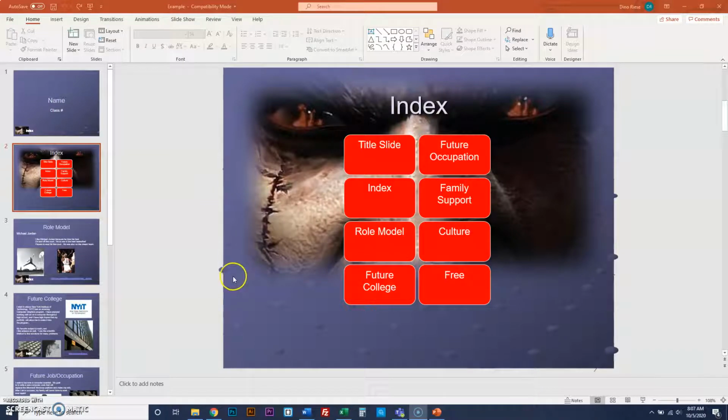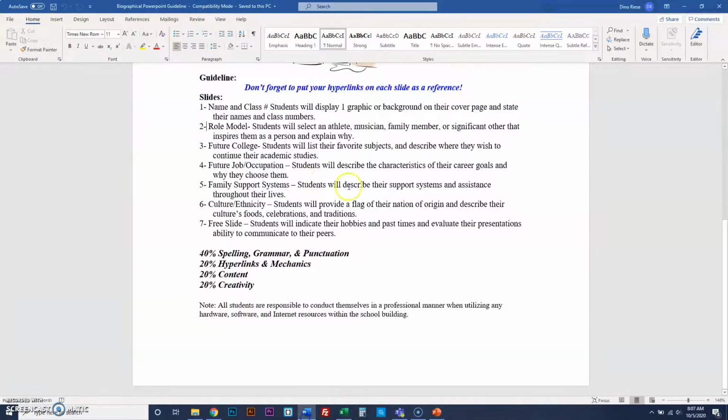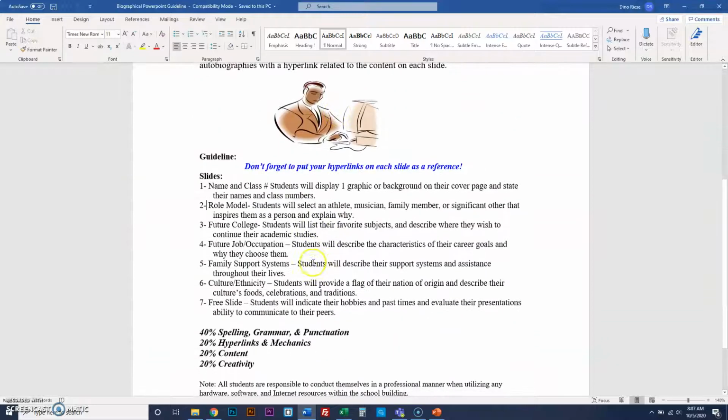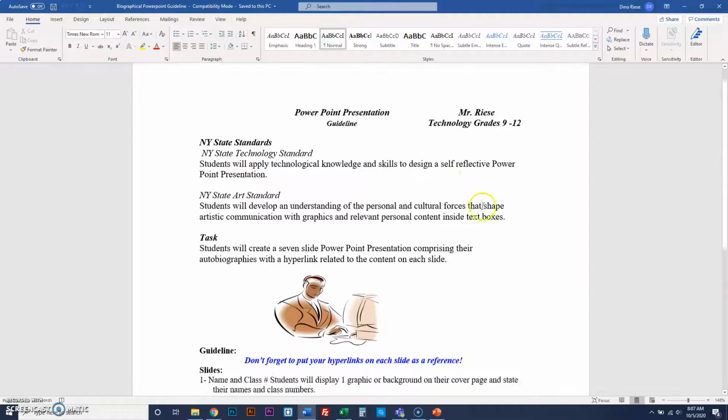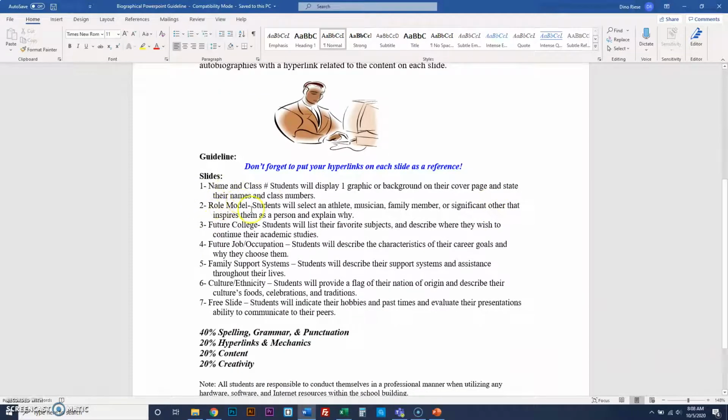Okay, you're going to do a biographical PowerPoint. It's about you and people in your life, and it's about your role. Here's the guideline for it. It's in this assignments, and it's going to have you introduce yourself. You put your role model, your future college as slide 3, future job or occupation, your family support systems.